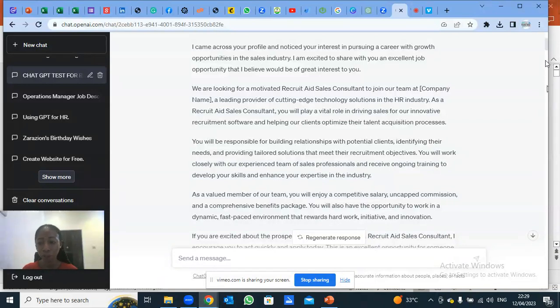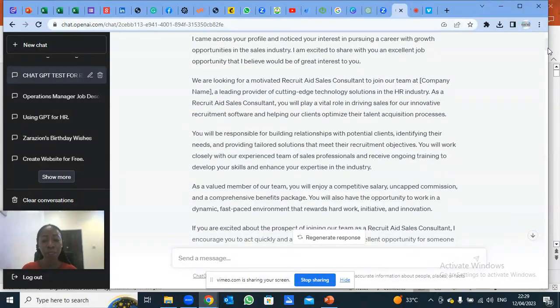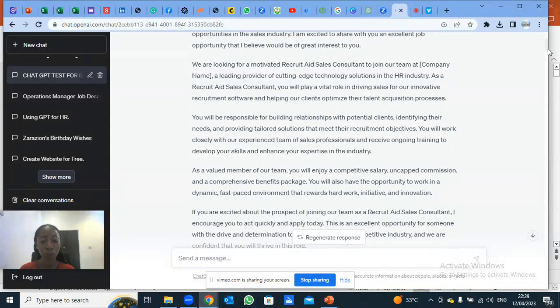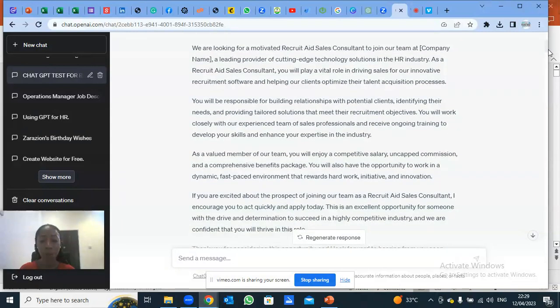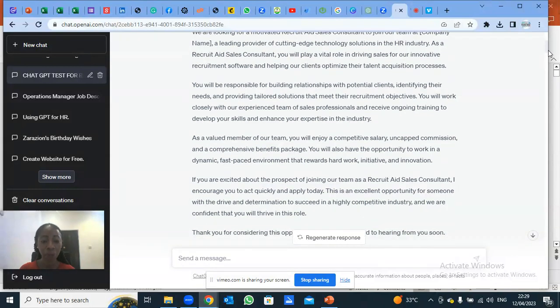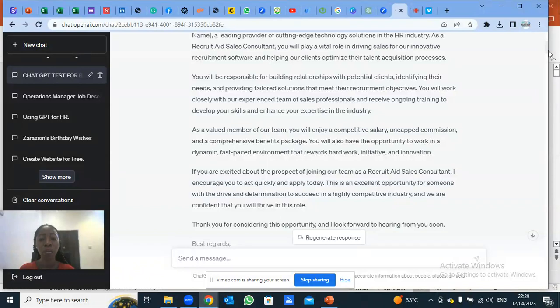You will be responsible for building relationships with potential clients, identifying their needs and providing tailored solutions that meet their recruitment objectives. You will work closely with our experienced team of sales professionals and receive ongoing training to develop your skills and enhance your expertise in the industry. As a valued member of our team, you will enjoy a competitive salary, uncapped commission and a comprehensive benefit package. You also have the opportunity to work in a dynamic, fast-paced environment that rewards hard work, initiative, and innovation.